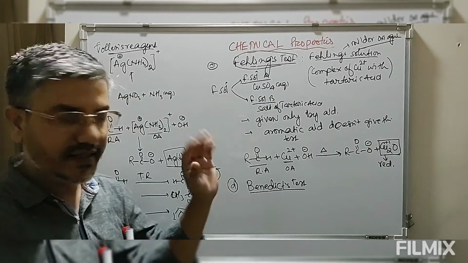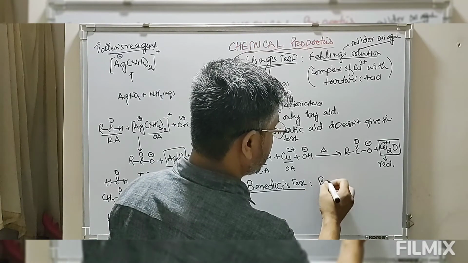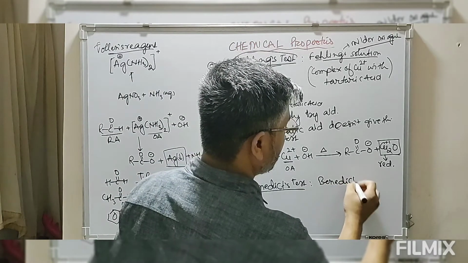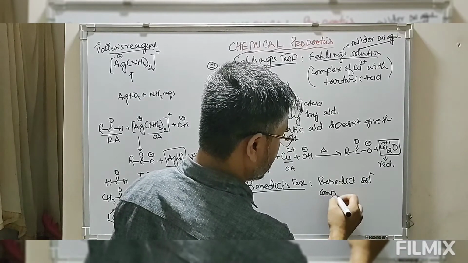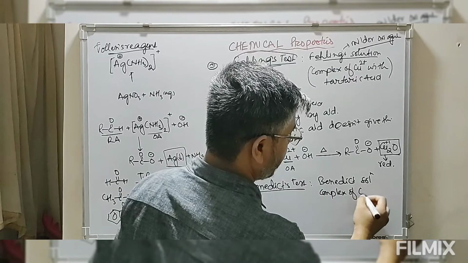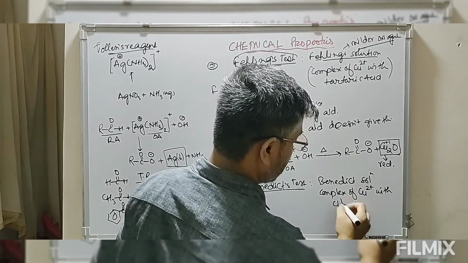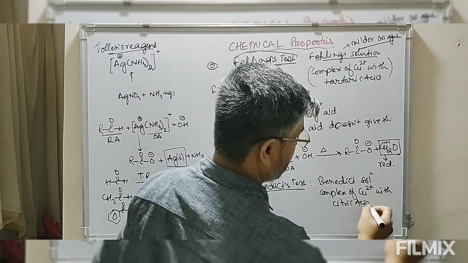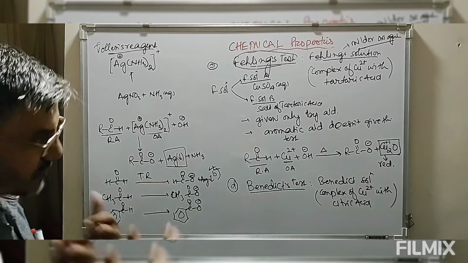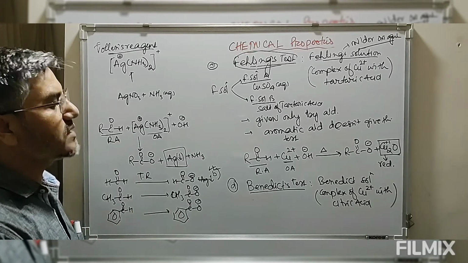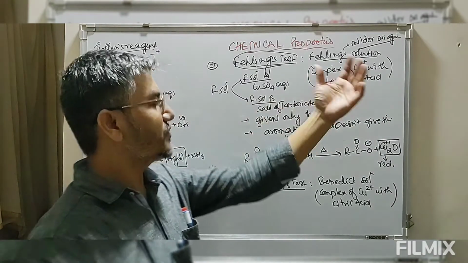as Benedict. In this we use a solution that is known as Benedict solution. So Benedict solution is nothing but complex of cupric ion with citric acid. Complex of cupric ion with citric acid is known as Benedict solution. Cupric ion with tartaric acid is known as Fehling solution.